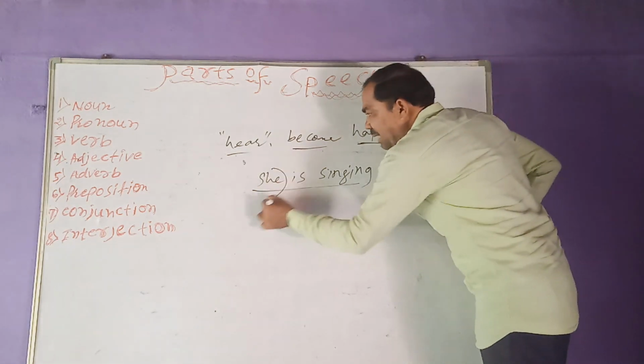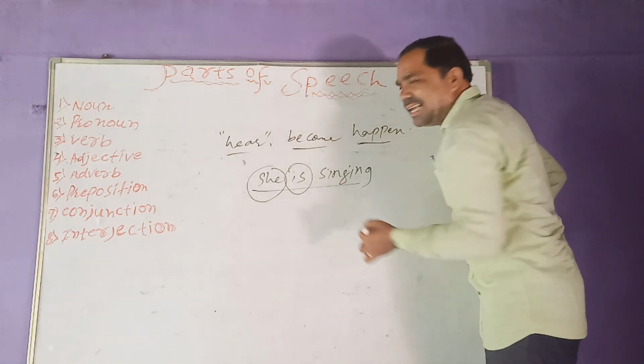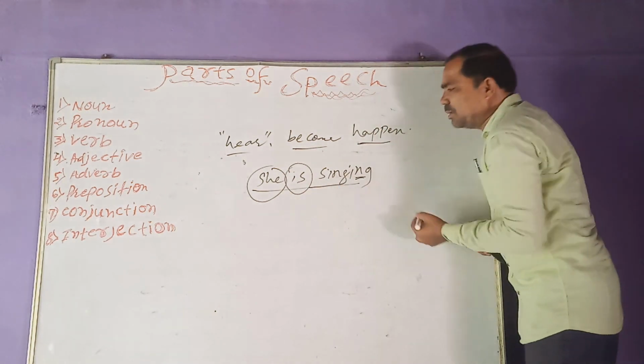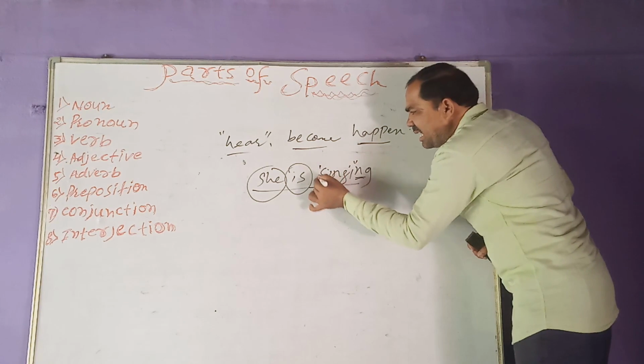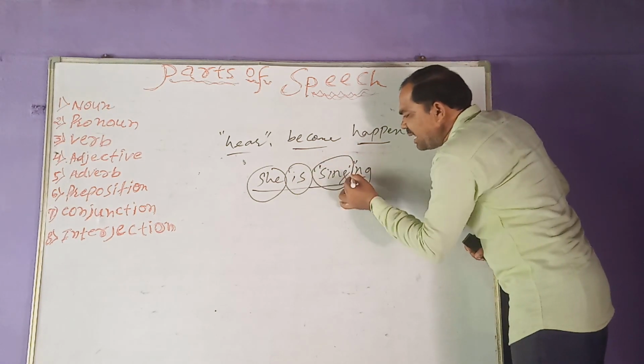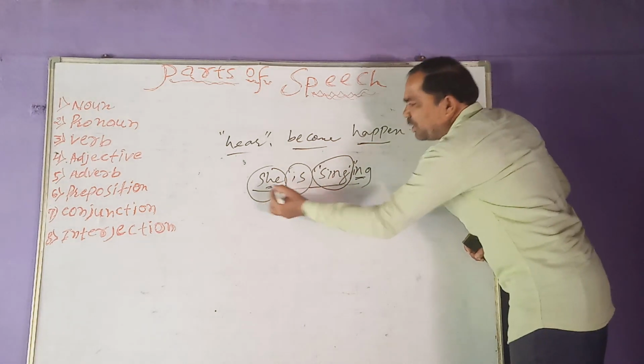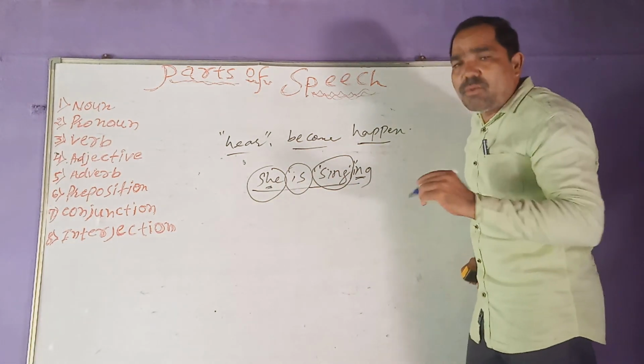Now, she is the pronoun. Now this is a helping verb, but sing is carrying ing as a participle. Here sing is what? Sing is a verb which is going to express or show the action of a person. She is singing. What is she doing?